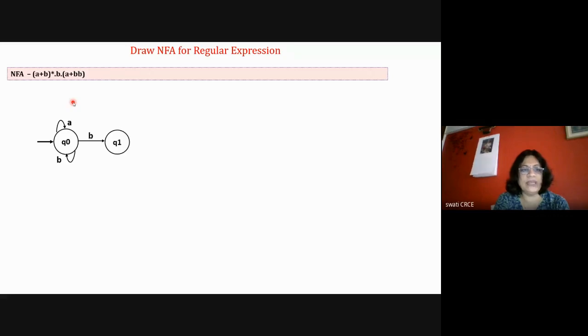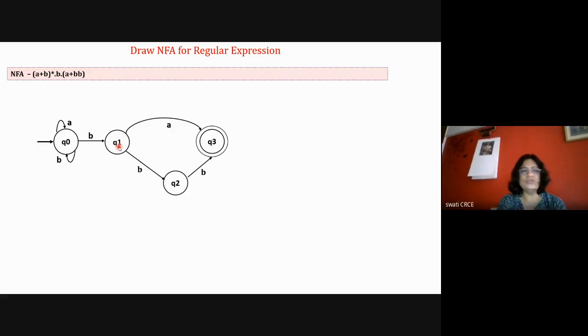Then with ba, it will reach the final state, and with this b, it is in q1. After that, double b can be there to reach the final state. So for b and b, it will reach the final state. Okay, so this is easy actually. Drawing the diagram is easy, but you need practice for this.